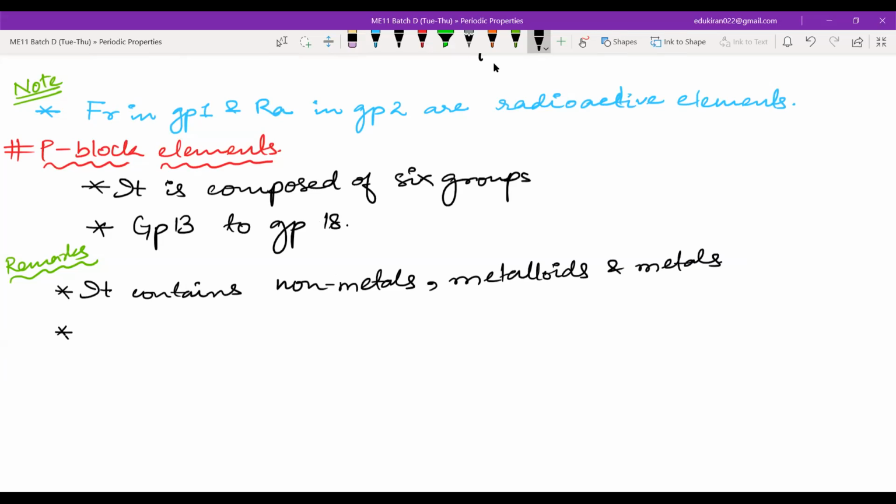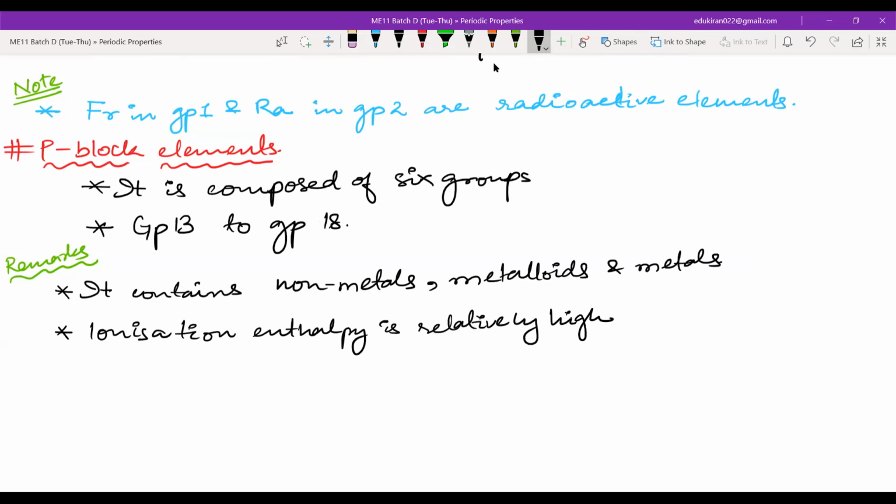Ionization enthalpy is relatively high. Higher than what?